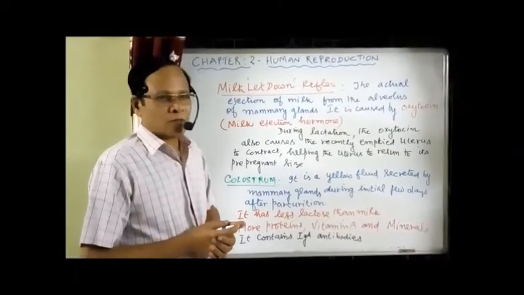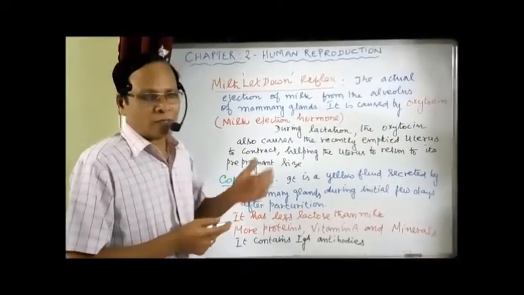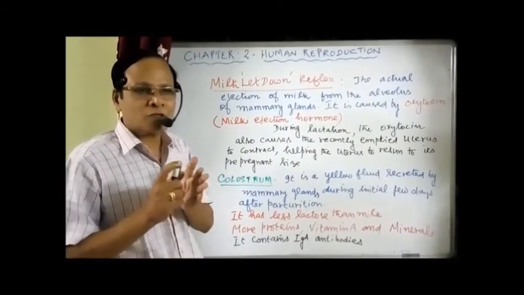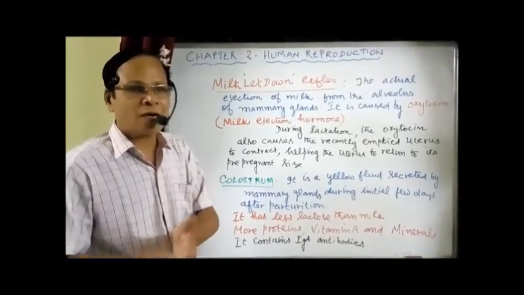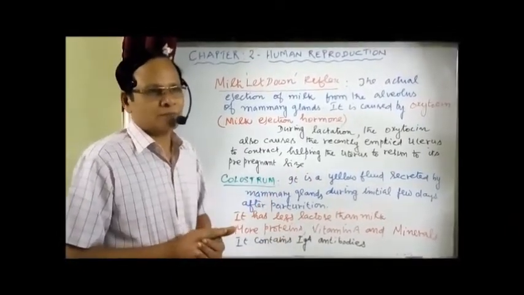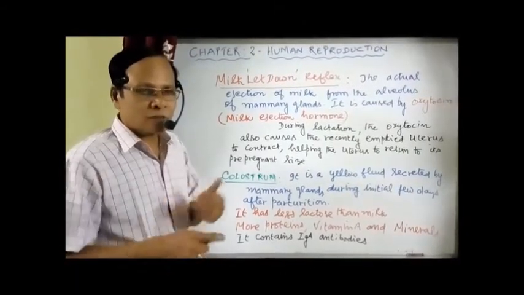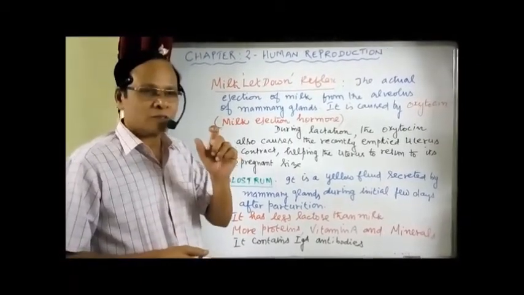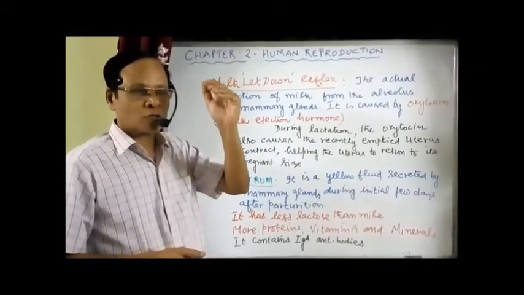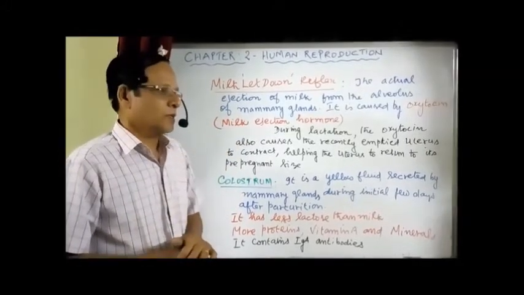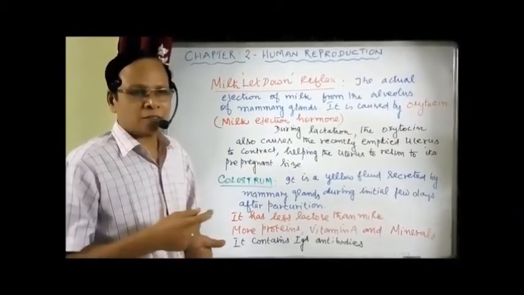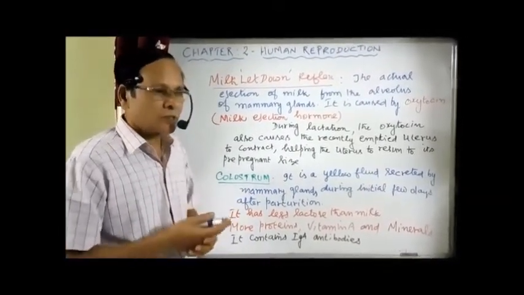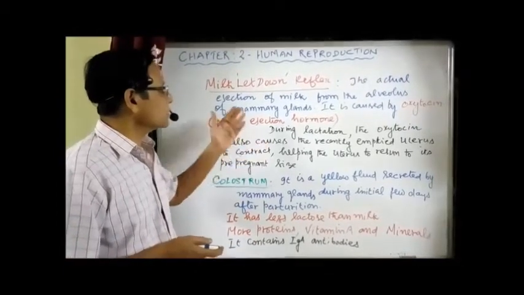Now what is happening? During the lactation period, the oxytocin also causes the contraction of the uterine wall, the one which is emptied recently after birth. So the uterine wall returns back to its original pre-pregnant size. Normally the uterus is about 4 inches long and 2 inches wide, and during pregnancy the size is increased by 20 times. So returning back to its original condition is also because of the contraction done by oxytocin.